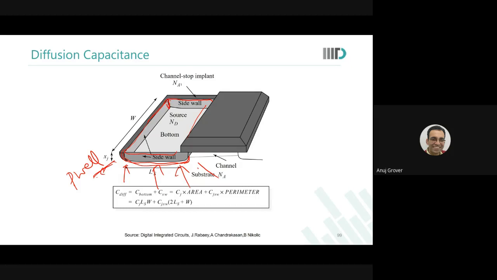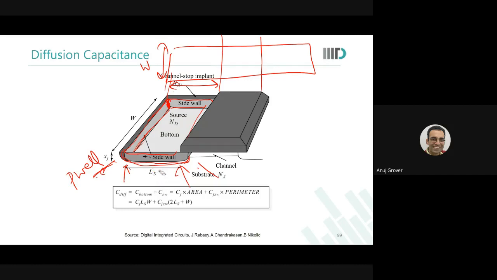So there is a depth of this bucket, and then the size of the bucket is also already known to us. We know the width of the device and we know the extension of the diffusion. So if I look at it from the transistor's point of view, this represents the poly gate. This represents the extension outside the poly, and this W is the width of your transistor. Okay. So this W is the width of your transistor. This LS is the extension outside the poly.